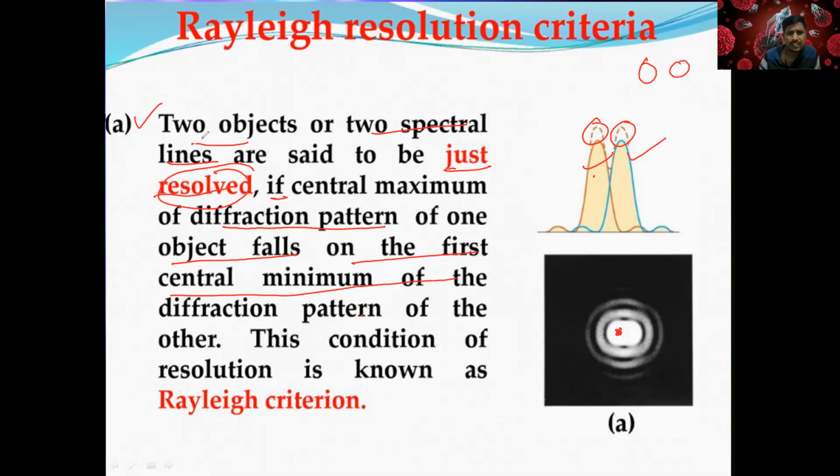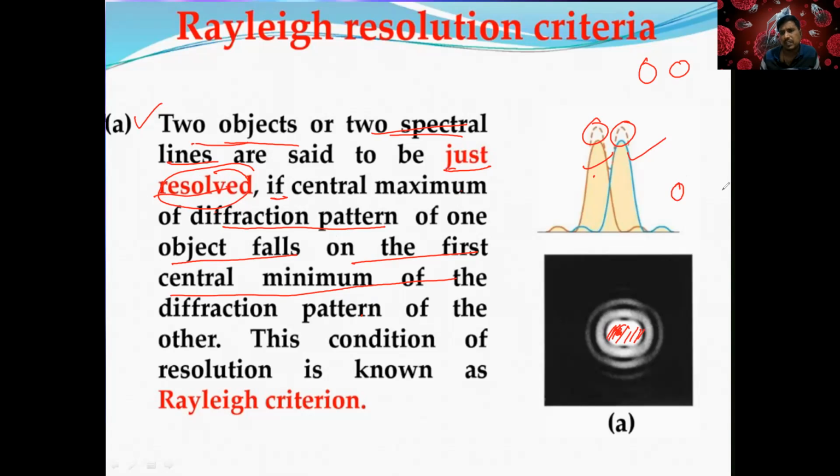Did you get it? Two objects or two spectral lines are said to be just resolved. When can we resolve? If the central maximum of the diffraction pattern of one of the objects falls on the first central maximum of the diffraction pattern of the other.